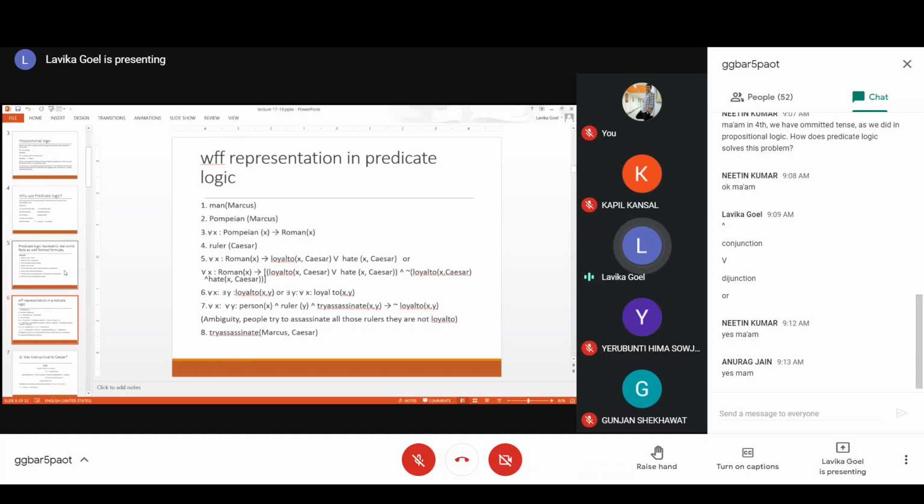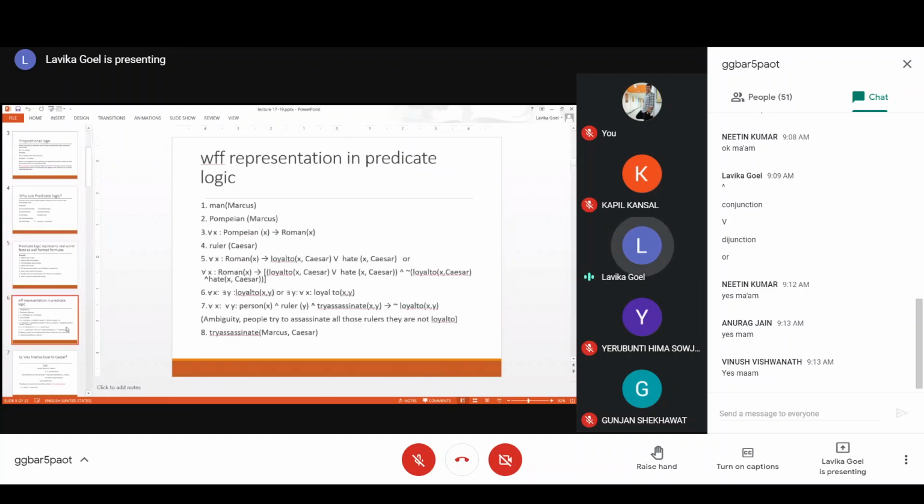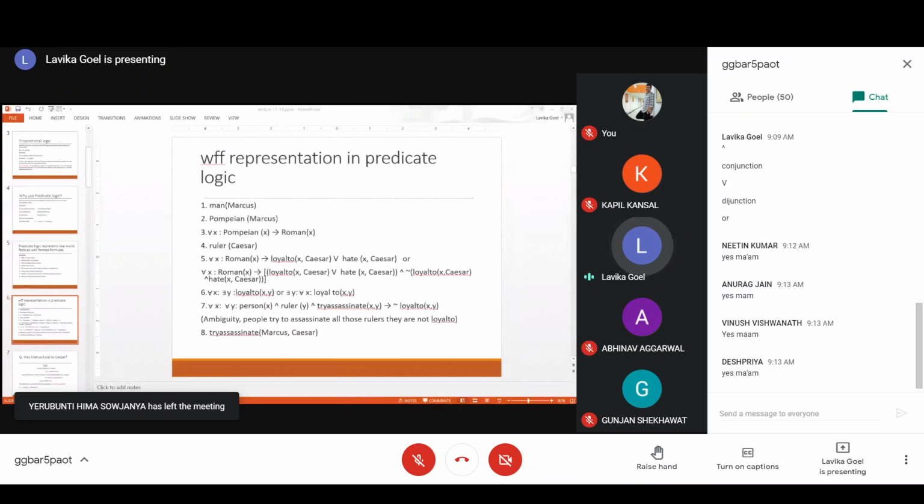So then let's move on to the next sentence. Everyone is loyal to someone, right? The sixth sentence. Everyone is loyal to someone. This is easy actually. Everyone is loyal to someone means for every x, there exists some y such that x is loyal to y, right? So actually here also two representations could be there. For every x, there is some y such that x is loyal to that y, or otherwise, there exists some y for every x such that x is loyal to y. So you can reverse the for every x and there exists y in two ways, and the meaning will be different.